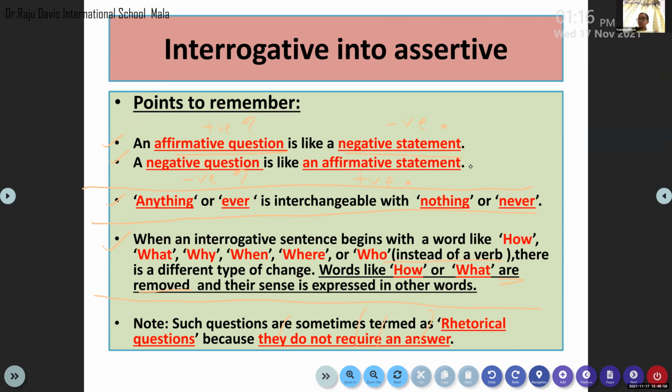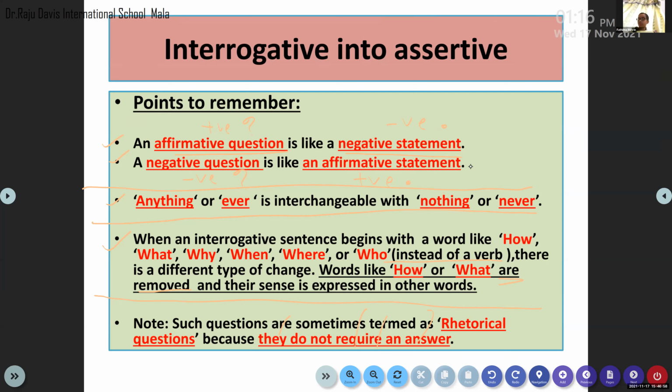you are not allowed to use these question words in assertive sentences. So if you can't use these question words in assertive sentences, how are you going to express it? You can insert expressions like it is foolish. The word itself is a word of negation, right? So we can use such expressions if you want. If you have a question word like who in it, then when you change that question into a statement, who becomes everyone. So please try to insert these kinds of things when you write your sentences.